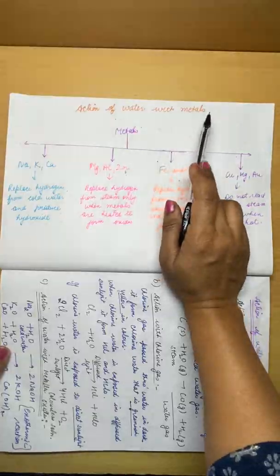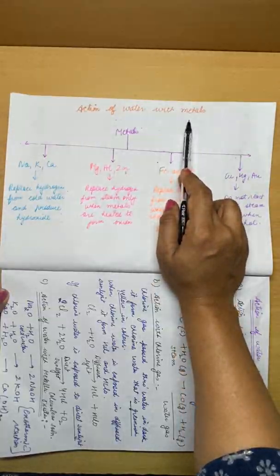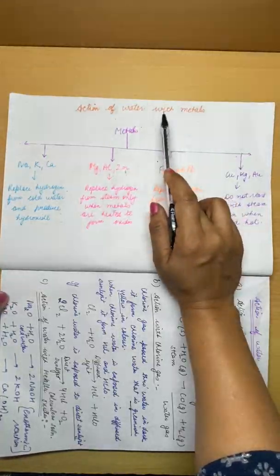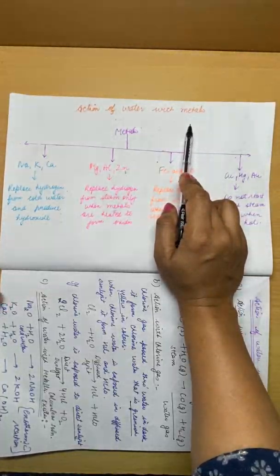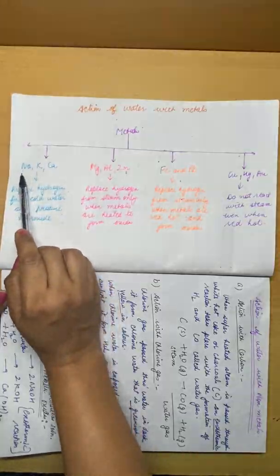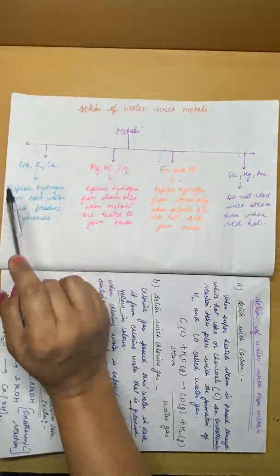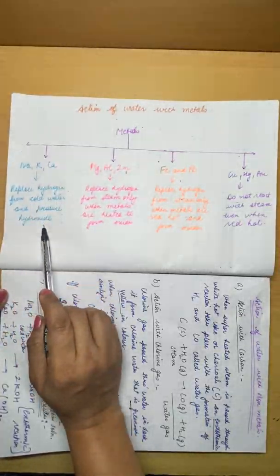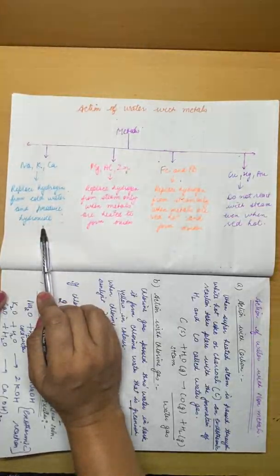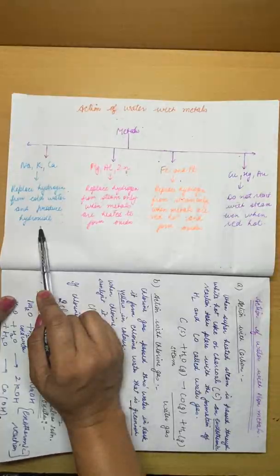So, action of water with metals. As I told you, water reacts differently with different metals. And you know that there are weak metals, medium metals and strong metals. So water reacts differently with all the metals. First we'll take sodium, potassium and calcium. They are very soft metals. They are in the form of powder. They easily react with cold water to form their hydroxides, as we have done in the last class. So these metals react with cold water to form hydroxides.